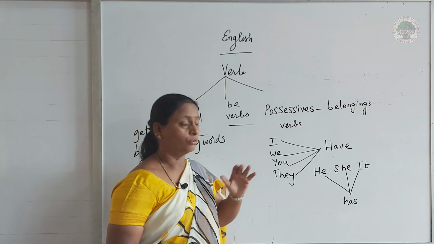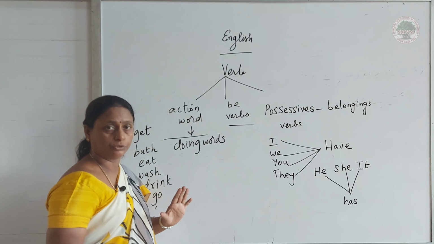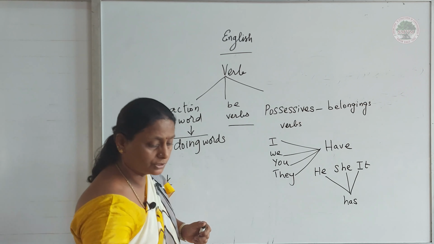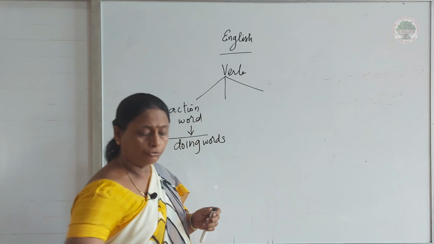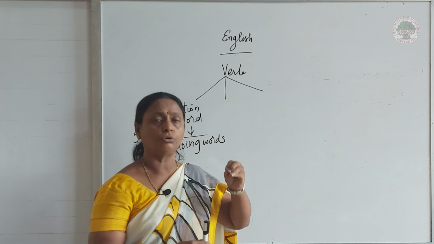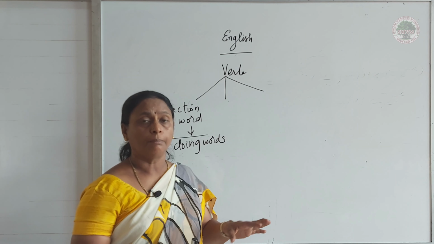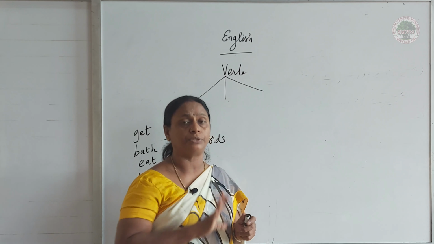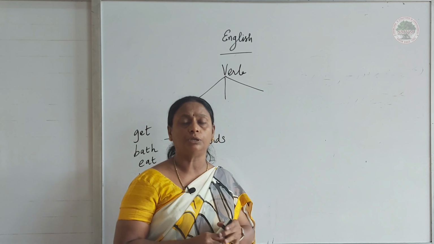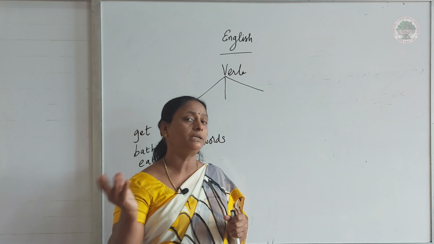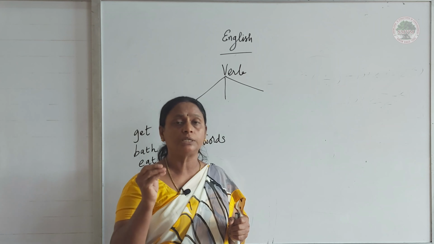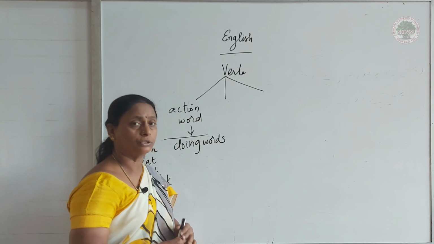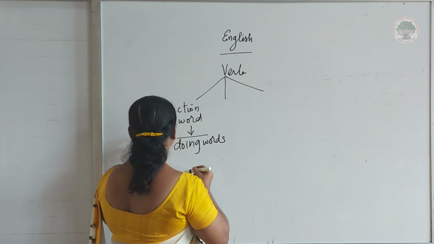Now, let me go with the action word. We can go with the be verbs and possessive verbs afterwards. When you take verbs, you should know about the tenses also. But when we are using tenses, some words will be confusing for the subjects. Something may seem to be singular but may be plural, and some words seem to be plural but are singular. Now, when you take action words, how do you write an action word? I wrote get.